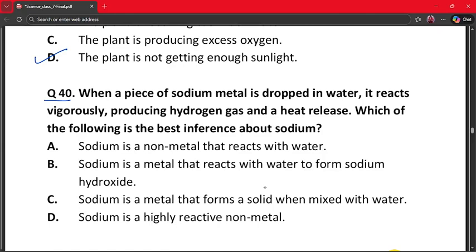C. Sodium is a metal that forms a solid when mixed with water. D. Sodium is a highly reactive non-metal. The correct answer is option B. Sodium is a metal and it reacts with water violently, and sodium hydroxide and hydrogen gas are formed. So option B explains it the best. So correct answer is option number B.